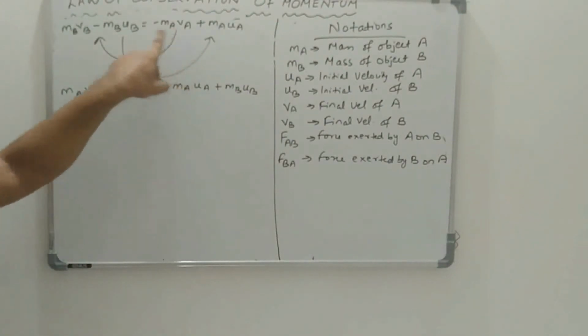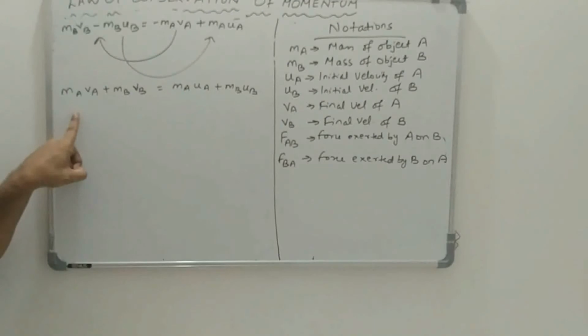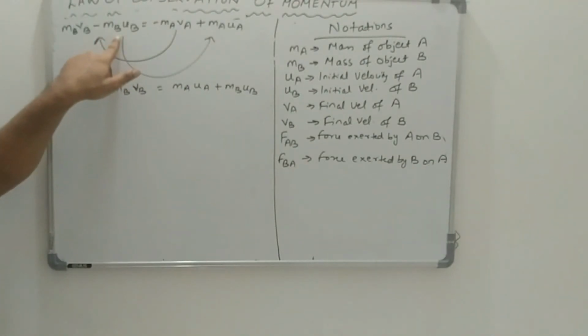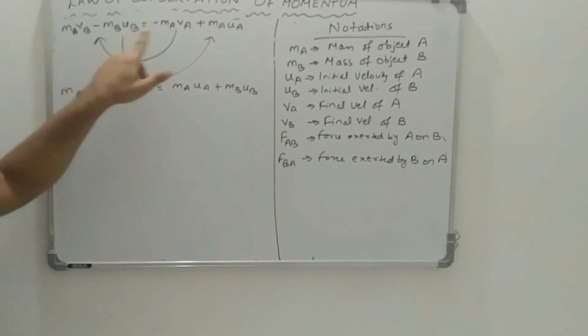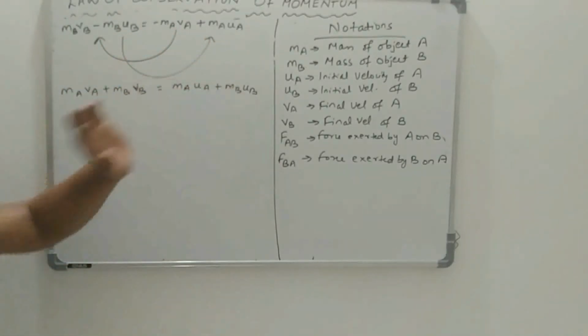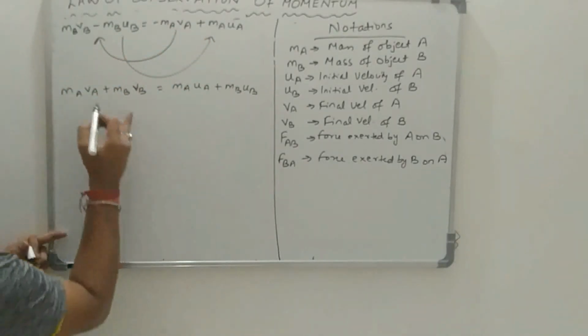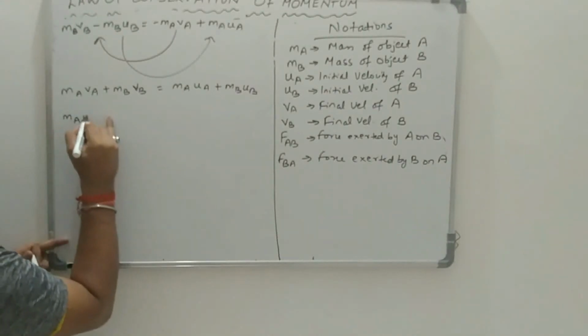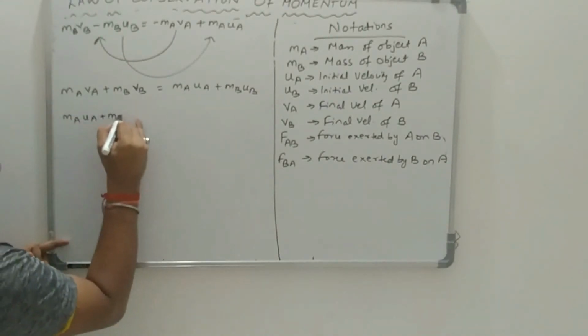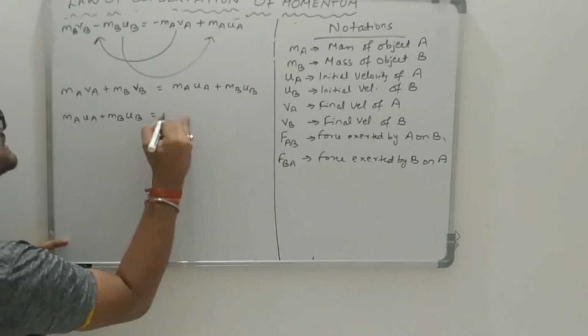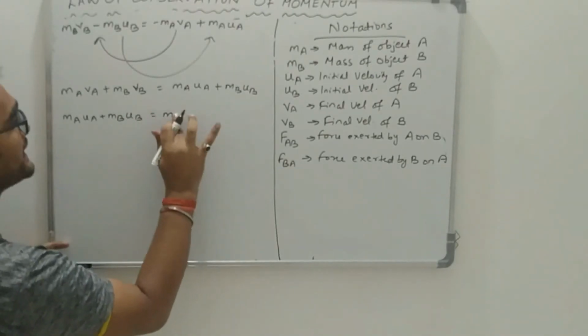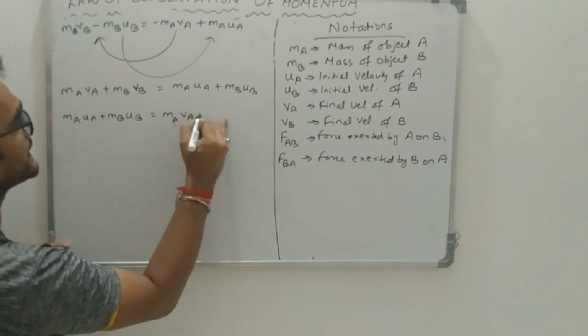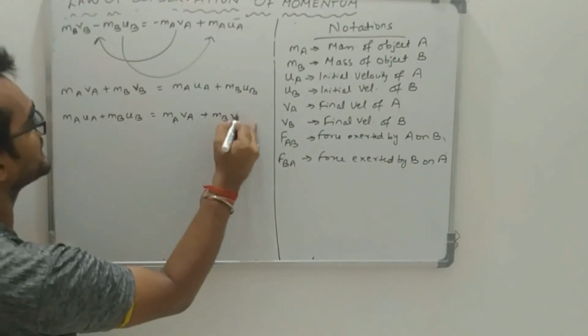By shifting it to the left hand side, it will become positive. Similarly, the sign of MBUB on the left hand side was negative, by shifting it from here to here, it will become positive. Now, by rearranging it, I can write it as MAUA plus MBUB is equal to MAVA plus MBVB.